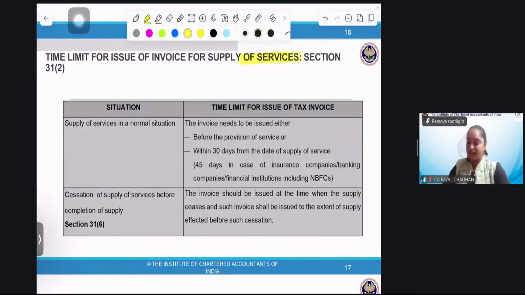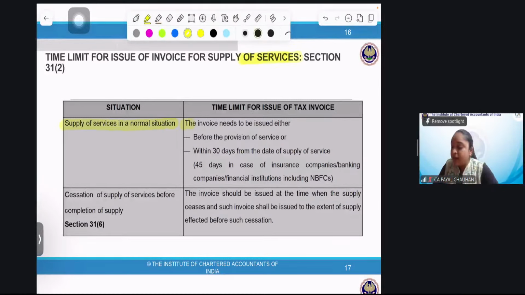And what are we starting with? Service. Now we'll start supply of service in normal situation. What does normal situation mean? The situations mentioned below are special circumstances. If the circumstance is not special, then we'll cover it under normal situation. The invoice needs to be issued either